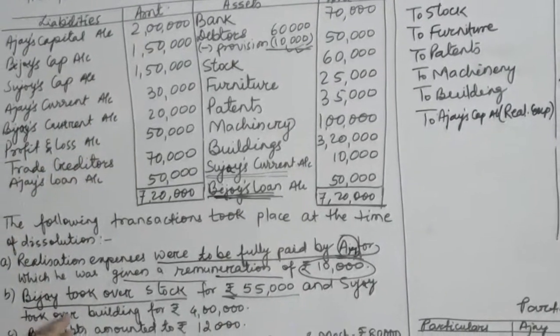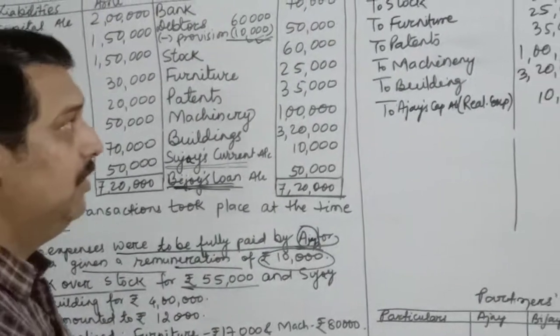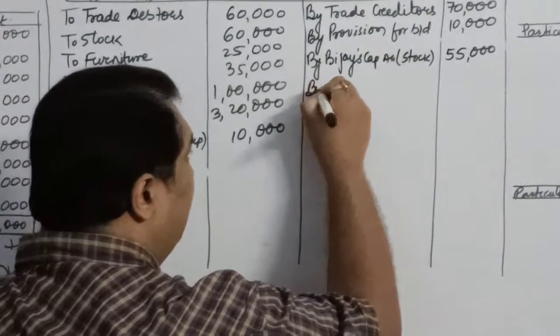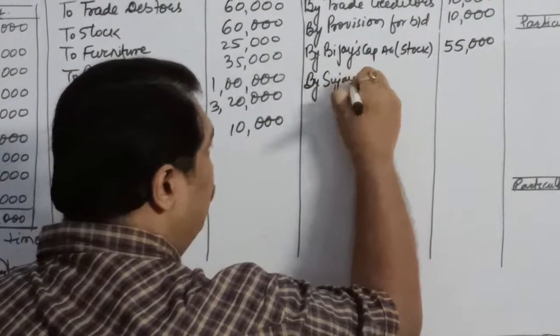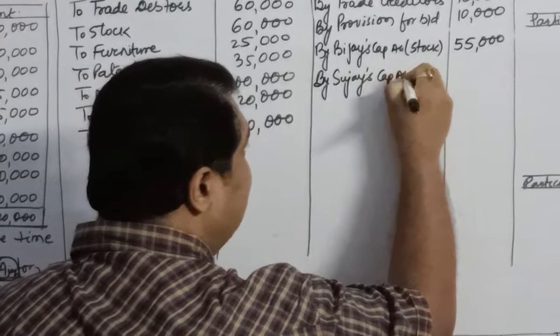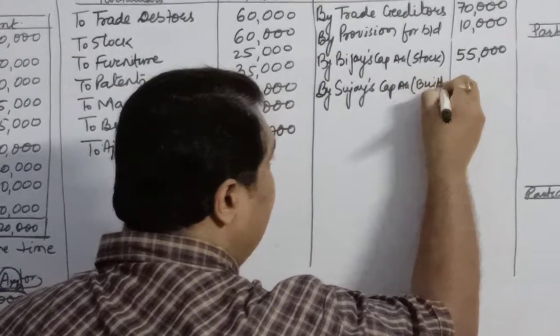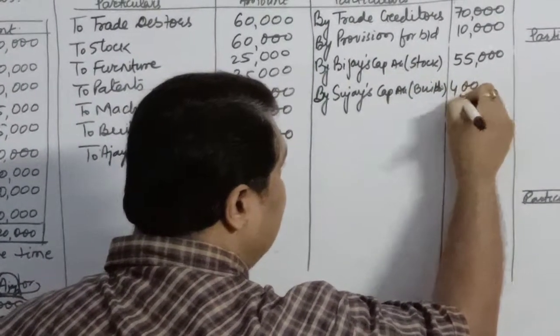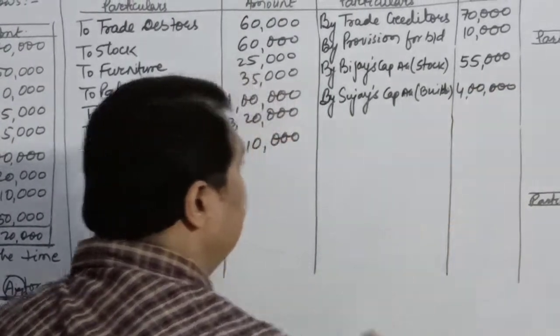Sujay took over building for rupees 4 lakhs. So now Sujay is another partner. He takes over building. So that is also an asset. So by Sujay's capital account, building is there. It is for rupees 4 lakhs. So over here I will write 4 lakhs.